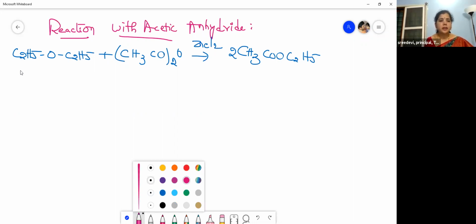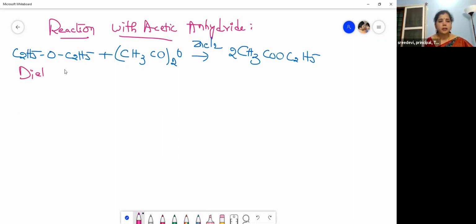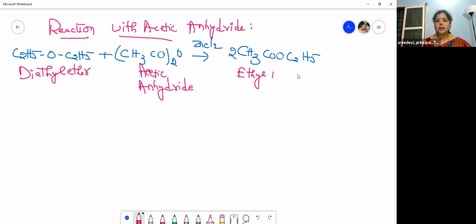So this is our diethyl ether. Diethyl ether reacts with acetic anhydride, and what does it form? It forms 2 moles of ethyl acetate, right? So now let me go to the next reaction.